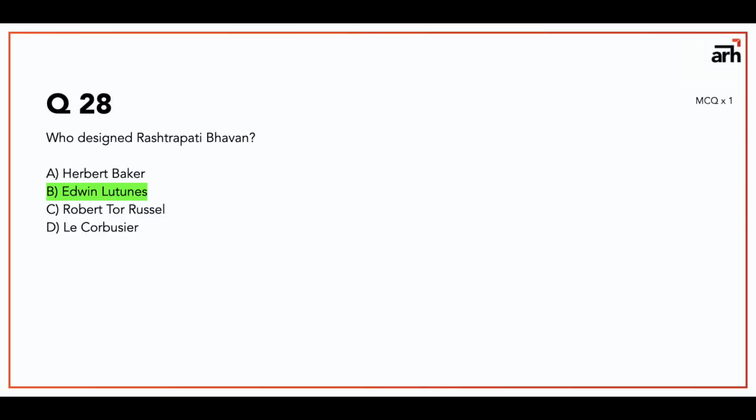Few things that you need to know about planning of Delhi. So basic planning of Delhi was done by Edwin Lutyens and Herbert Baker. Rashtrapati Bhavan and India Gate were designed by Edwin Lutyens. Secretariat buildings, north and south blocks were designed by Herbert Baker, and Parliament House was designed by Herbert Baker and Edwin Lutyens, both of them. Question number 29 is, Thillai Nataraja temple is located at. So the answer for this is Chidambaram.